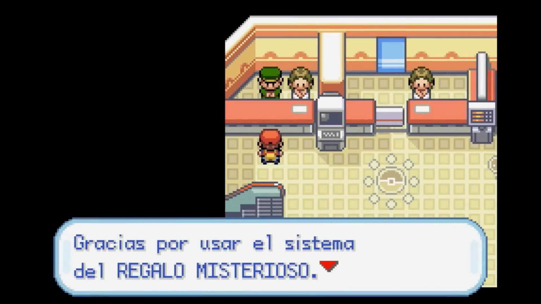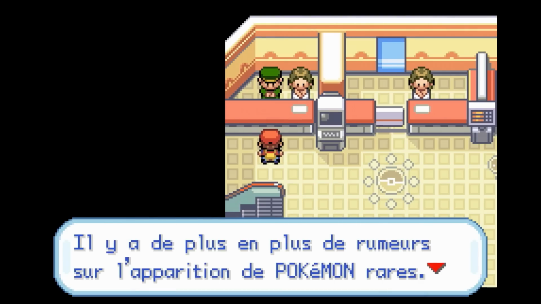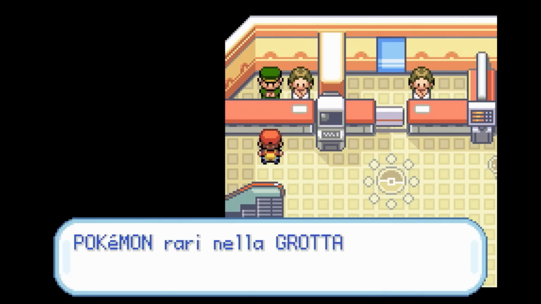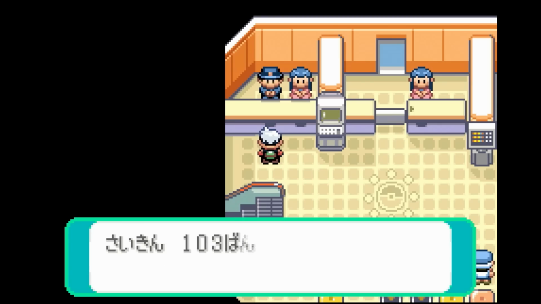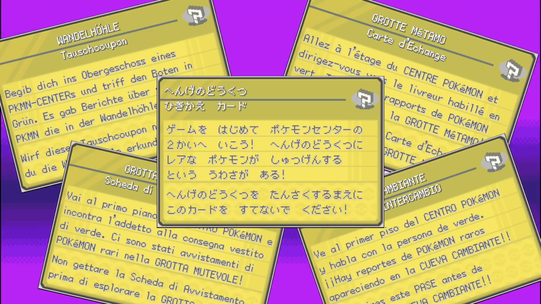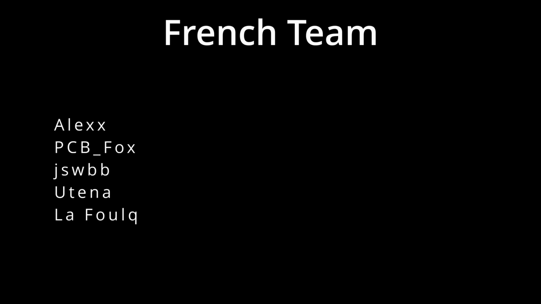In case you were wondering, we do not have to translate the RAM scripts that are used when talking to the man in green. This is because we are using the official debug scripts. These scripts are located in each of the games and we can extract them and use them in our events. And with that we have each event fully translated. Now it's time to put all these translations into the ROM. But before we go on to look at assembly code again, I would like to once again thank each and everyone who contributed to translating these events. We couldn't have made this project without you.